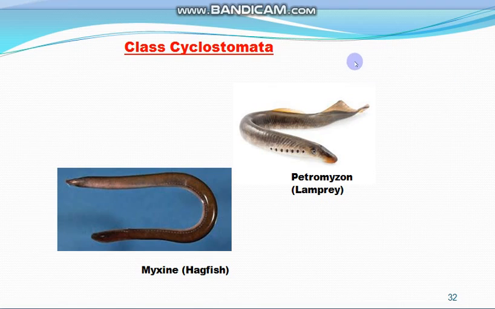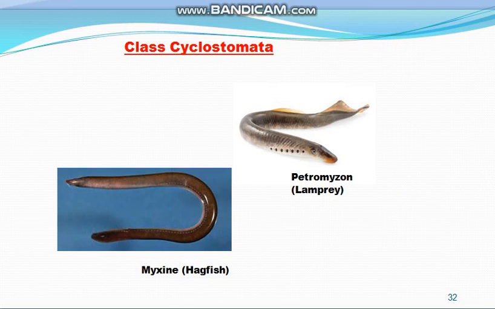This is the lamprey, and its name is Petromyzon, and the other is the hagfish, whose zoological name is Myxine. So these are the only survivors of class Cyclostomata.